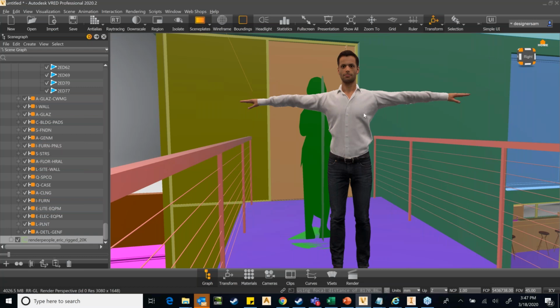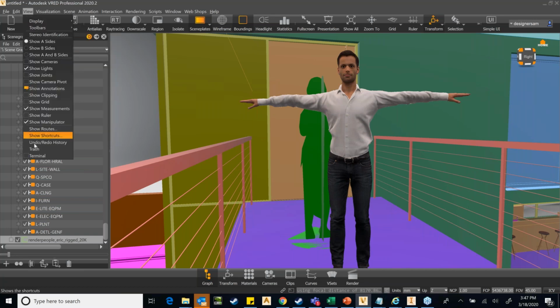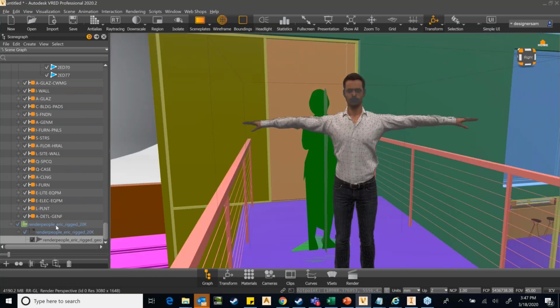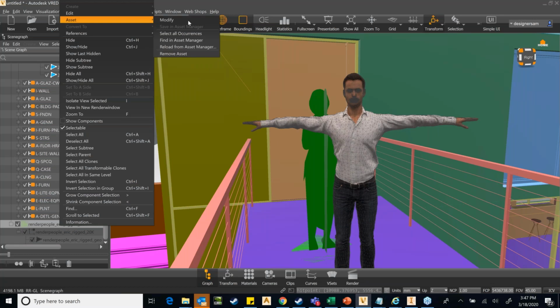And then all this mannequin is actually rigged, which means that you can play with certain joints. So for example, if I select Eric, I think it is already selected. Yeah, he's already selected. So I can ask the software to show me his joints. Oh, it is not showing because it is still showing green. So I have to remove the reference.